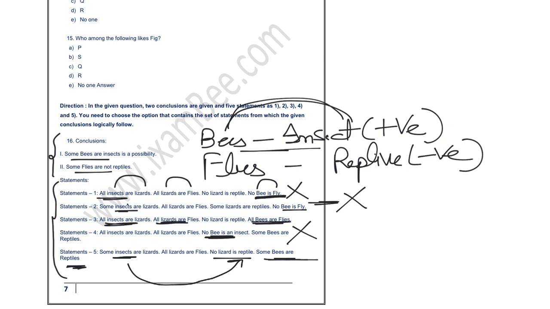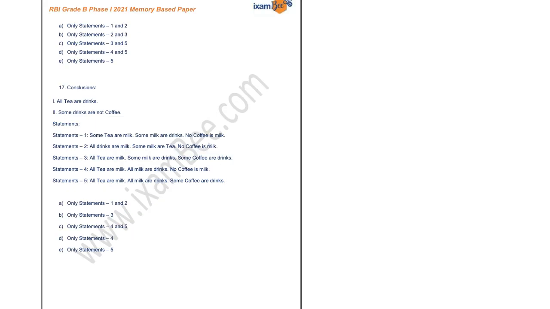So your statement number 3 is absolutely right, your statement number 5 is absolutely right. You can check for flies and reptiles in the similar manner also. So the correct answer is both statement number 3 and 5 are correct. So the correct answer is option number C, that is only statement 3 and 5.